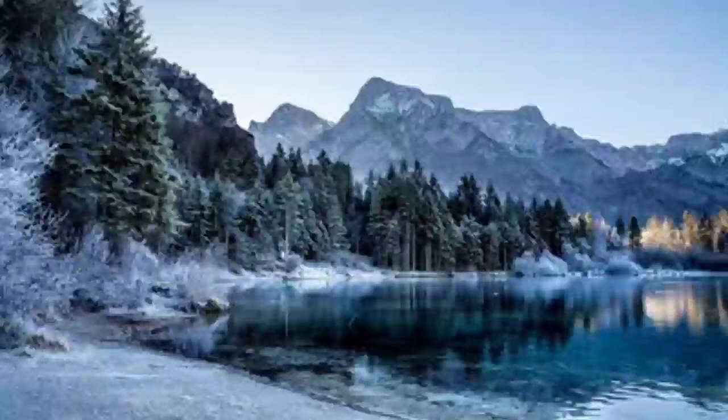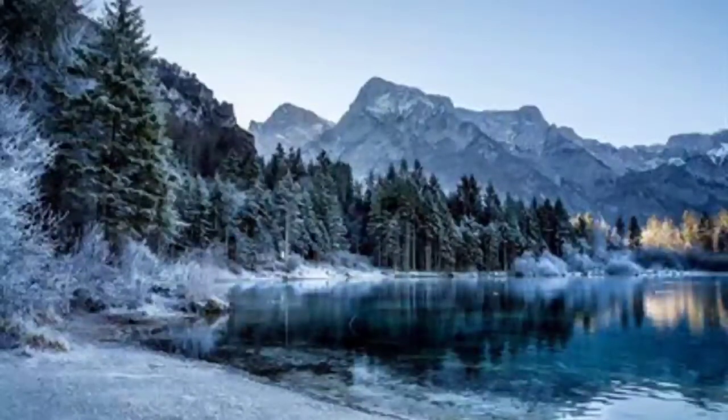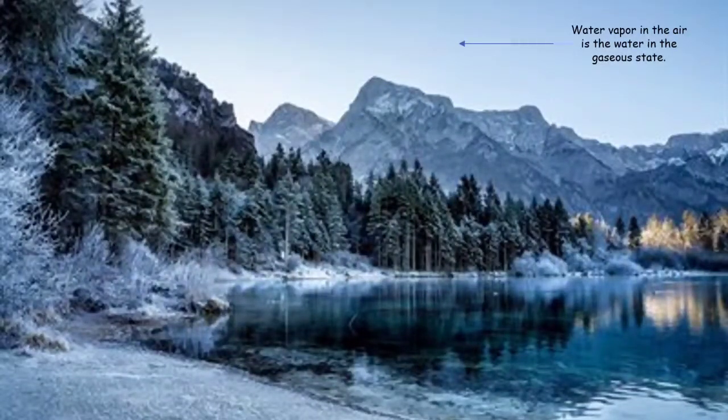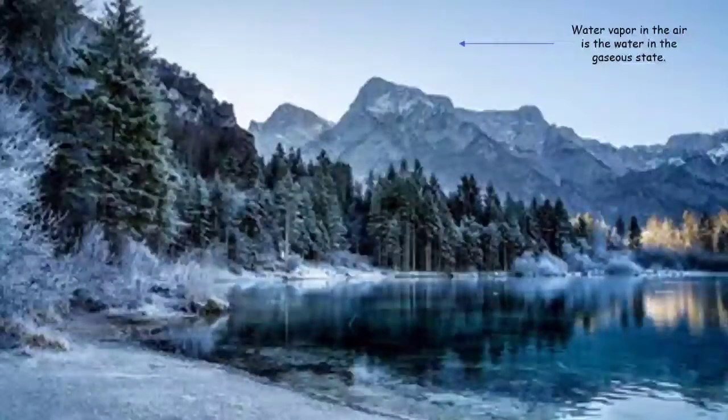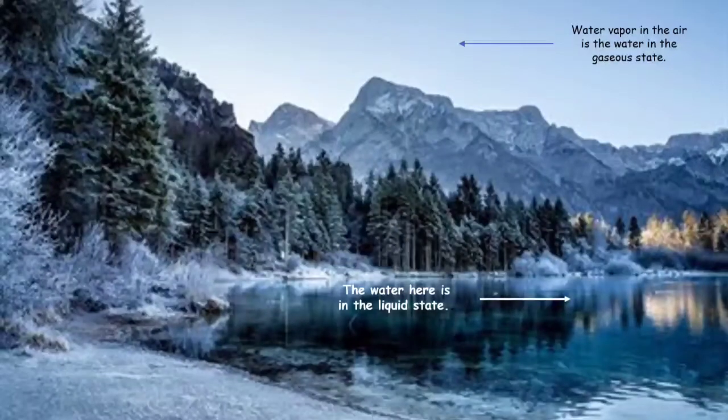Matter such as water can exist in the solid, liquid, and gaseous states. Now look at this picture. The first one in the air. Water vapor in the air is the water in the gaseous state. Now look at the lake here. The water here is the liquid state. And look at the snow on the leaves here. Ice and snow are water in the solid state.